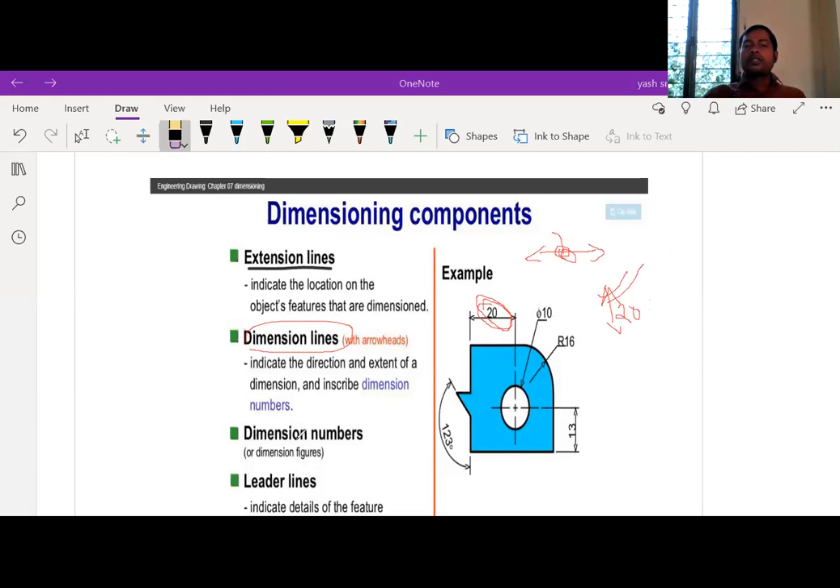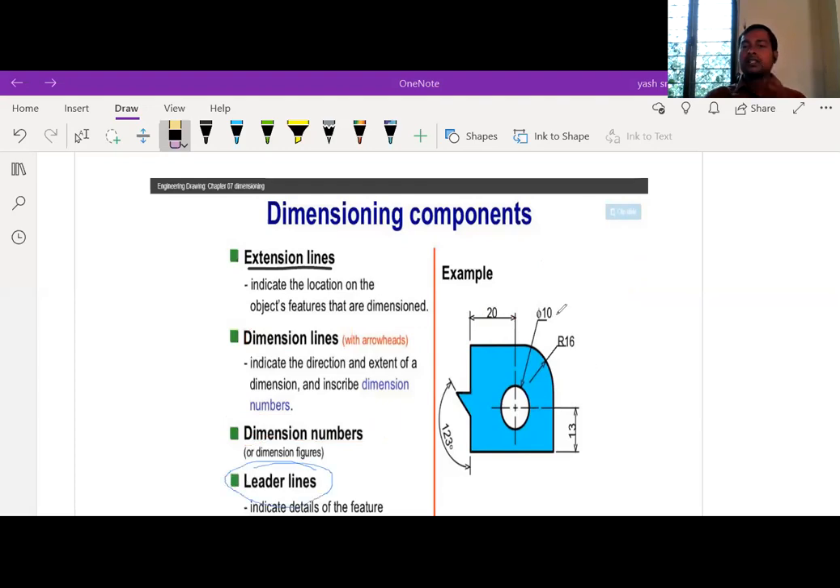And we know that the dimensioning number is nothing but 20 centimeters, 30 centimeters, 40 centimeters, 50, whatever the number which we mention, we call that the dimension number. And the next one is leader line. So what is leader line? This is the leader line.